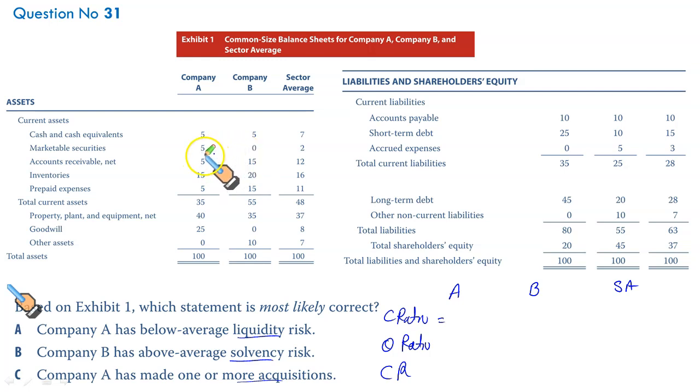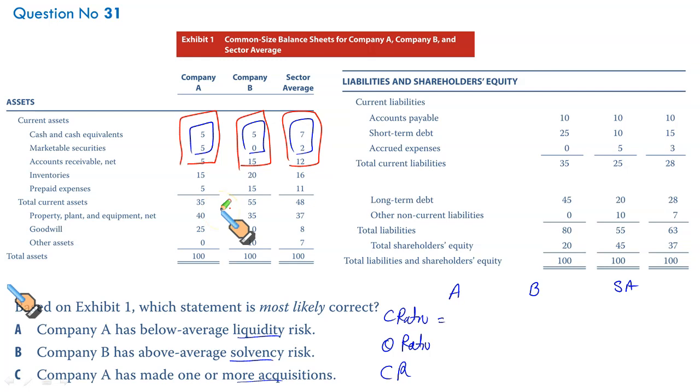For Company A, the cash ratio is 5. Let us just mark these. This blue will represent the cash ratio. When we add the account receivables as well, it will give you the quick ratio. It must be given a separate color, let's say a red one. And then in the current ratio, we will take all. We'll take this black one.